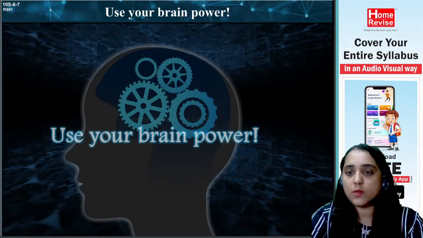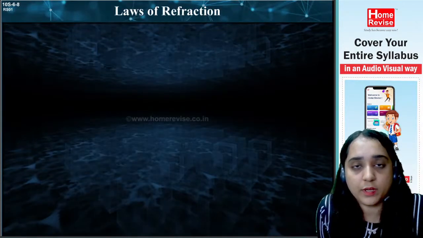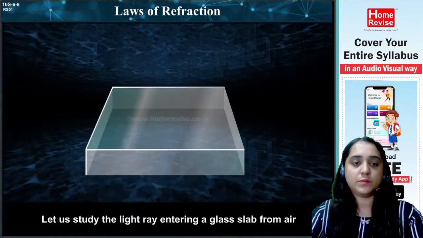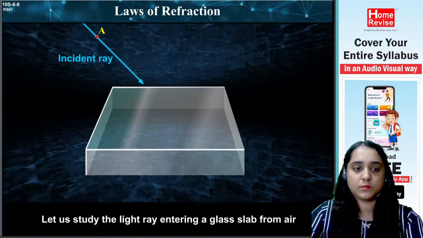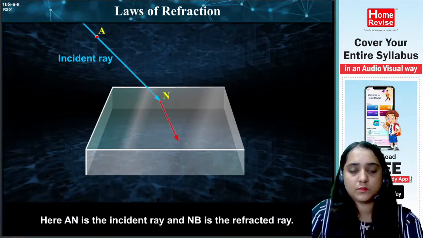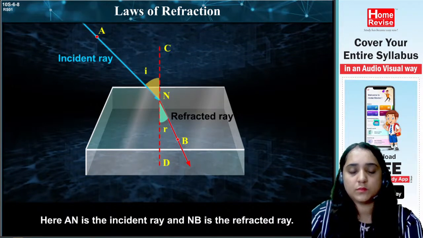Okay. Now let's see the laws of refraction. This is an extremely important topic. Let us study the light ray entering a glass slab from air. Here, AN is the incident ray and NB is the refracted ray.